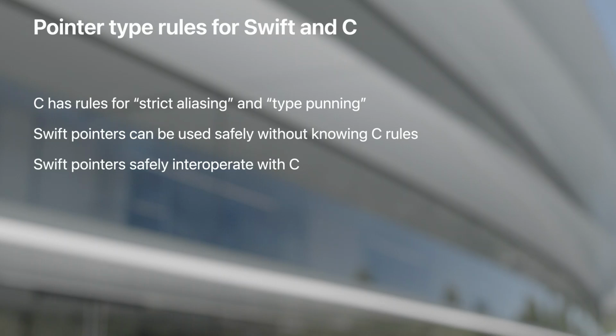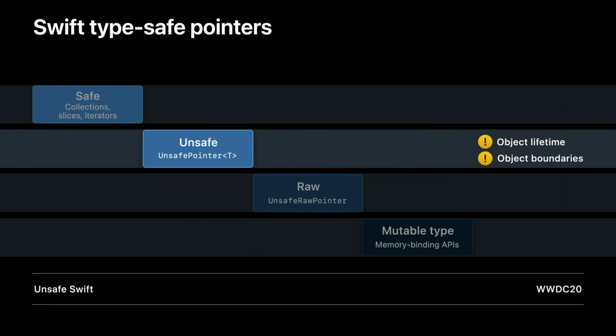Swift's unsafe pointer gives you most of the low-level capabilities of C pointers. In exchange, you need to manage object lifetime and object boundaries. The unsafe Swift talk explains how to do this. But you do not need to take responsibility for type safety. Unsafe pointers' generic type parameter is enforced at compile time, making it a type-safe API. Let's look at Swift's rules for pointer type safety to see why this works.